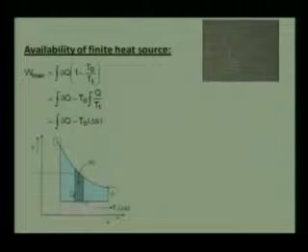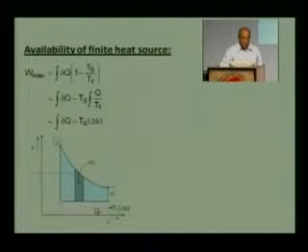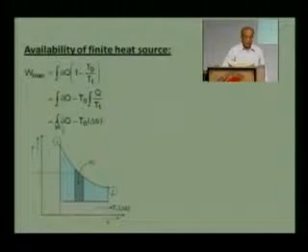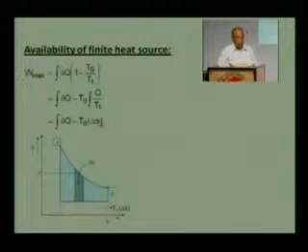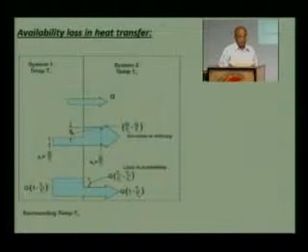This area, and the total work that can be obtained would be given by this blue area, whereas the unavailable energy has been shown by the pink area. Therefore, the maximum work that can be done has been derived as dQ minus T0 into delta S. So, this is the maximum work that can be obtained, and the availability of heat drawn from a finite heat source would be given by the expression as it has been derived here.